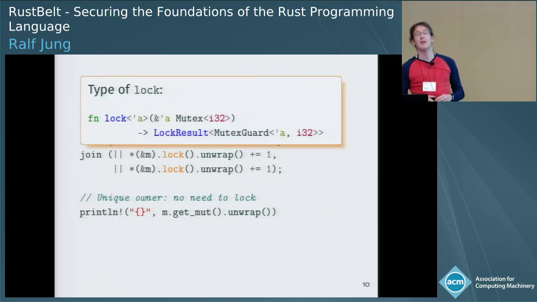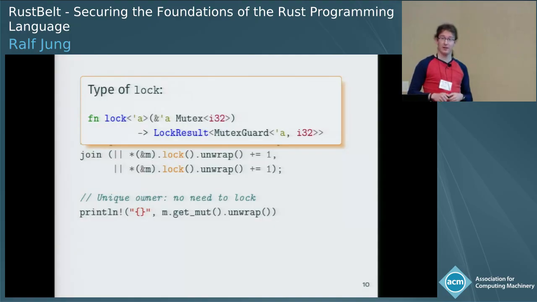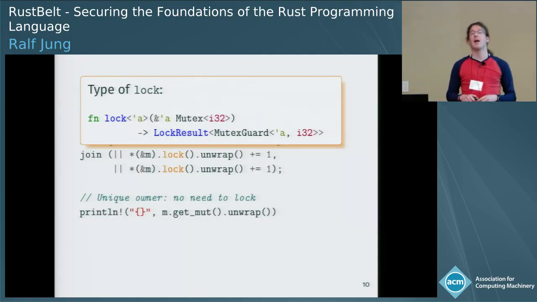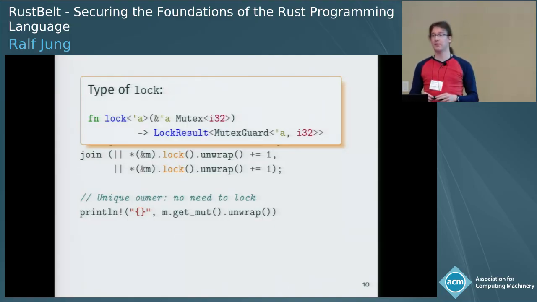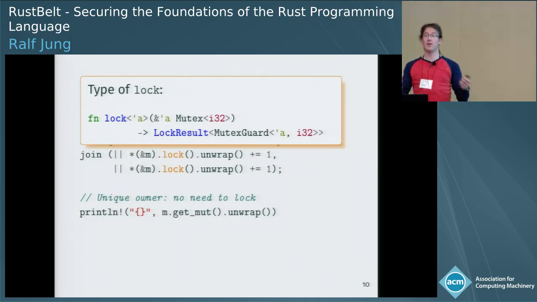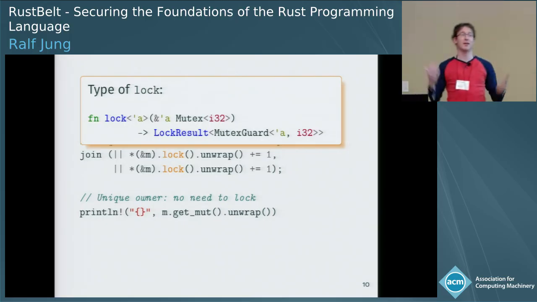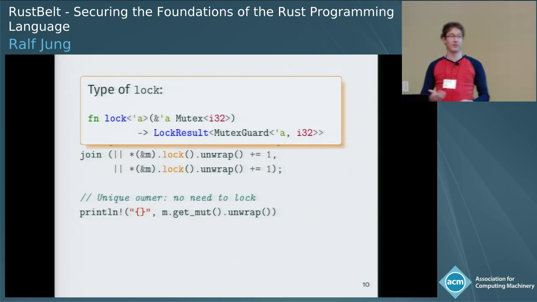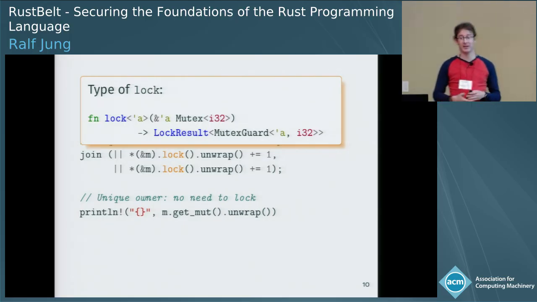So to understand what's going on here, we should look closer at the type of this lock method. First of all, it's a polymorphic method, again, working on any lifetime. And it takes a shared reference to a mutex as its argument. It's crucial that this is shared because the whole idea of a lock is that multiple threads can be racing and trying to access the lock at the same time. So if we wouldn't allow aliasing here, that would not make any sense.